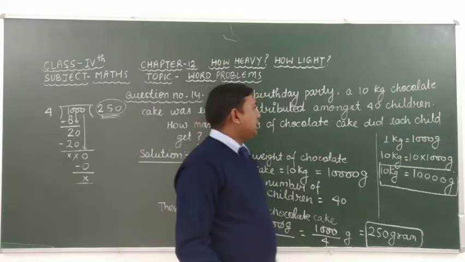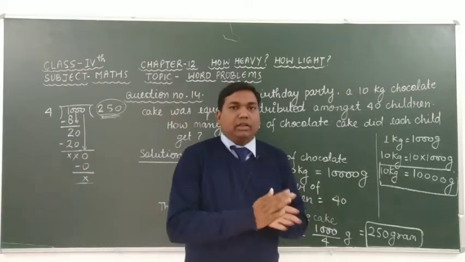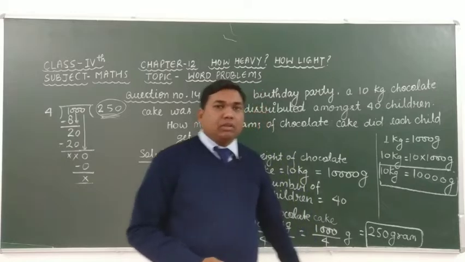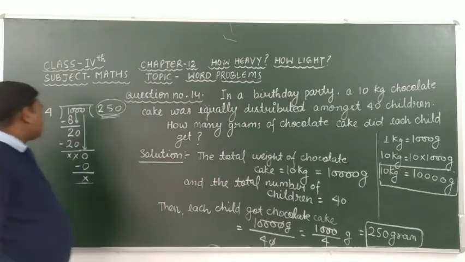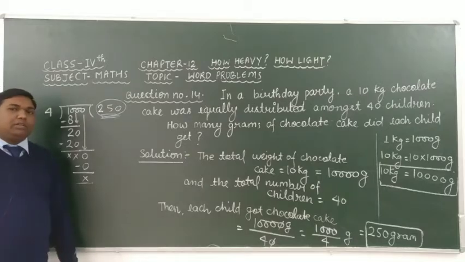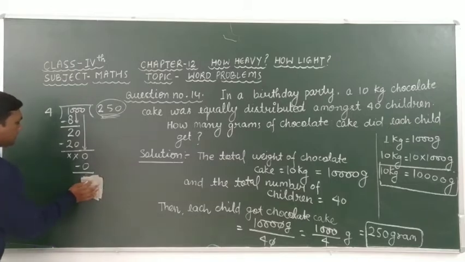It means that each child got 250 grams of chocolate cake. Understand? If you have any doubt in this question, please ask me. Dear students, please pause the video and write in your maths book and math fair copy both. Okay, now read this.